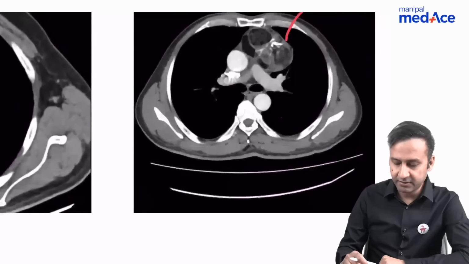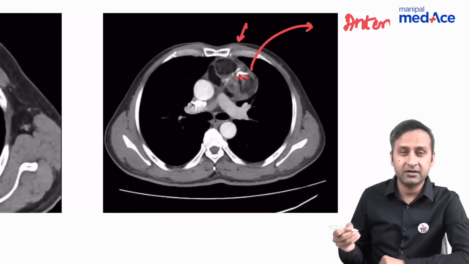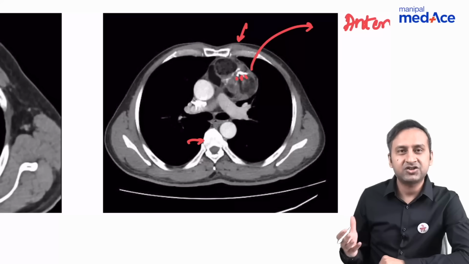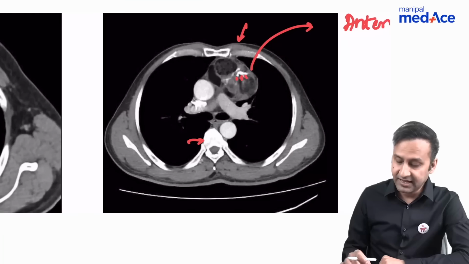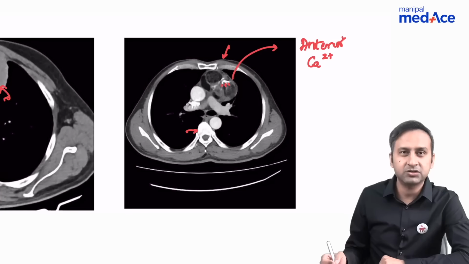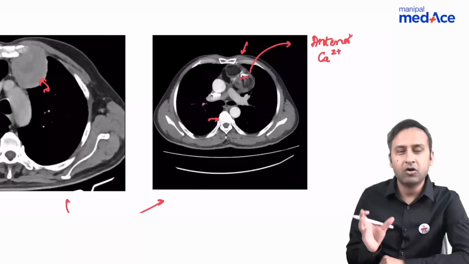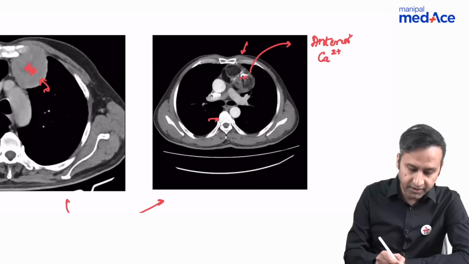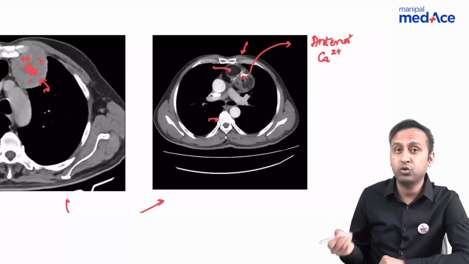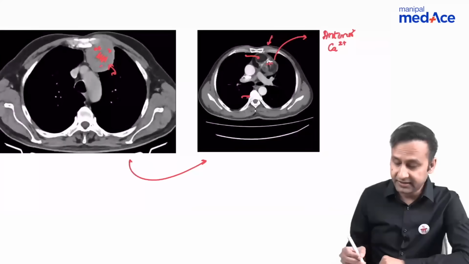Let me magnify it a bit. So what do we see here? We can see some very hyperdense white colored structures within it, which are just looking like bones. What is that structure which looks white on CT? That is calcification. So this is a mass which is containing calcification. Apart from that, anything else? Look at the internal color of the two masses. This is gray, homogeneous, while this is more of black or hypodense. It is black or hypodense because it contains what? It contains fat.